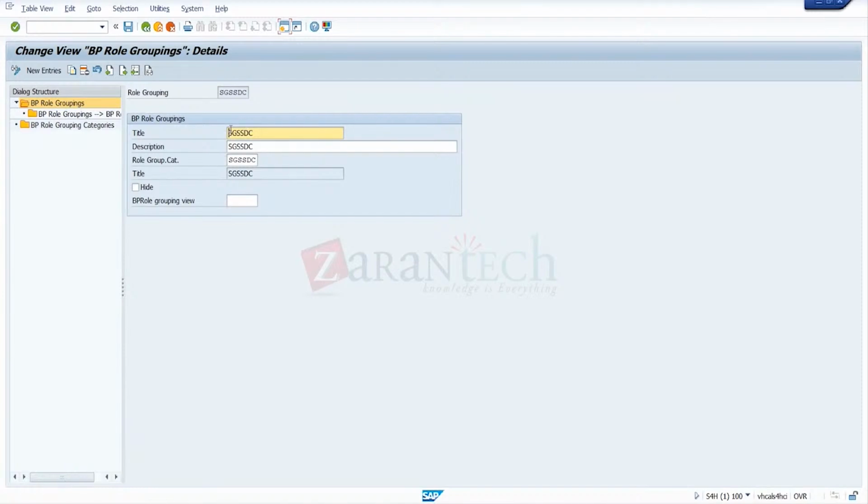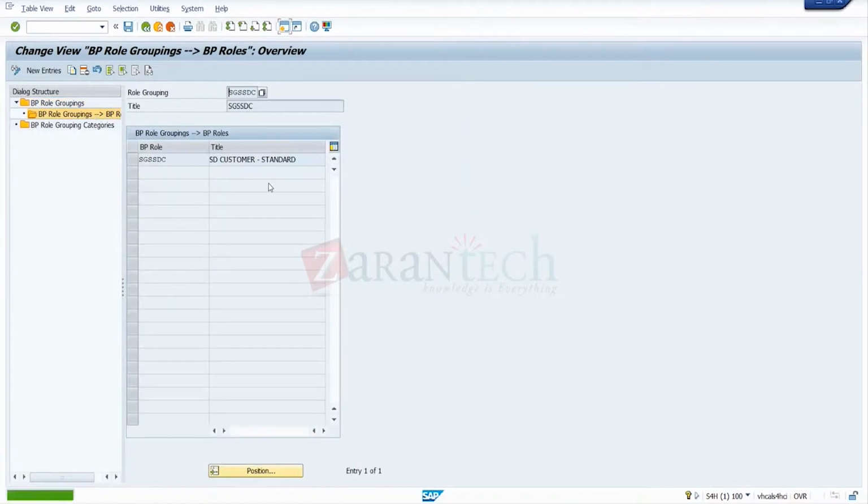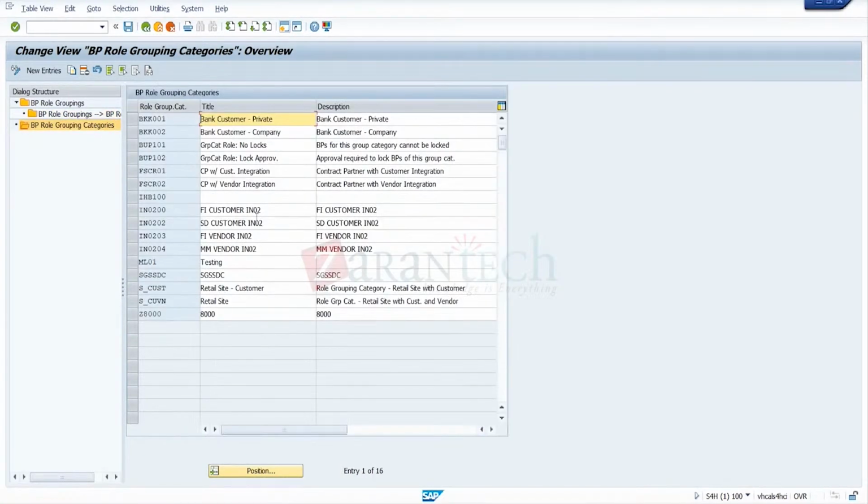This is a role group I made here. Okay, so you can give the name and everything here, and it contains the grouping. The role group is BP. We link the BP roles here. So in the role group we can link the BP roles. Then this will link the grouping category. We'll link the grouping category. There are some grouping categories here, so you can link like this one.